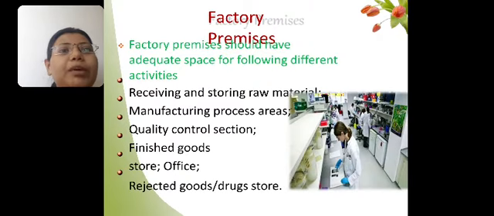The next topic is factory premises. In the factory premises we require different types of areas, such as an area for receiving and storing raw material, then a manufacturing and processing area.